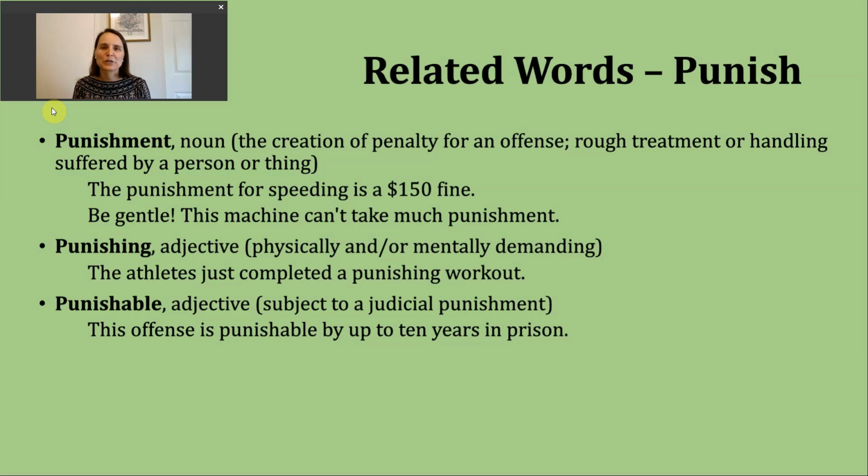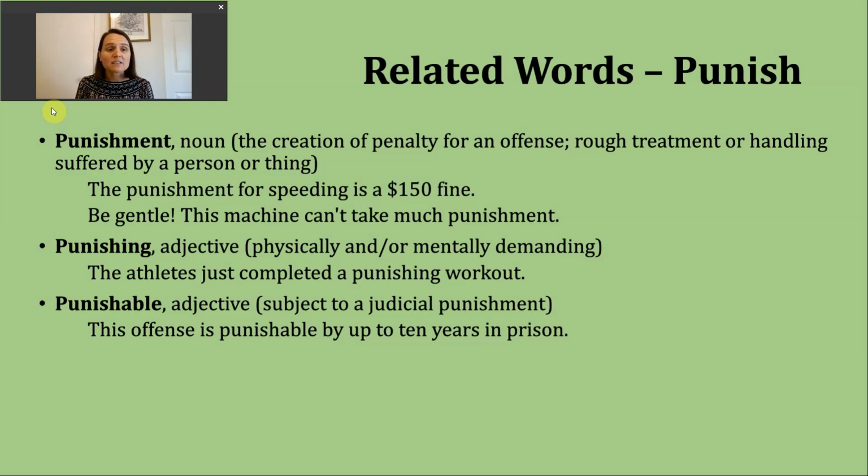The last word we're going to look at today is the adjective punishable, right? And you can see that suffix able, right? So you might be kind of thinking, oh, this is able to be punished, which is a good way to think of it. If we look in a dictionary, though, you're likely going to see subject to judicial punishment. So we can think of this as a court is able to punish someone for something.